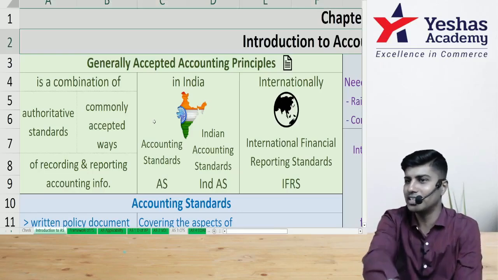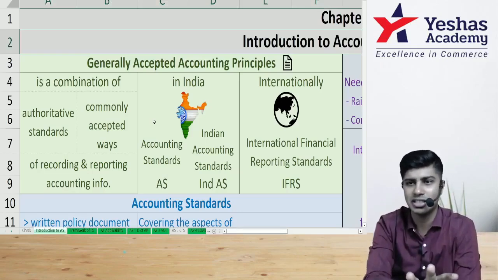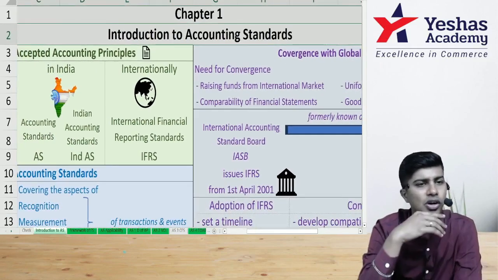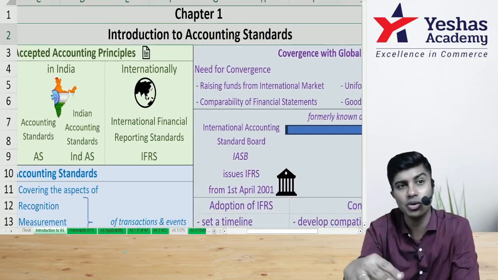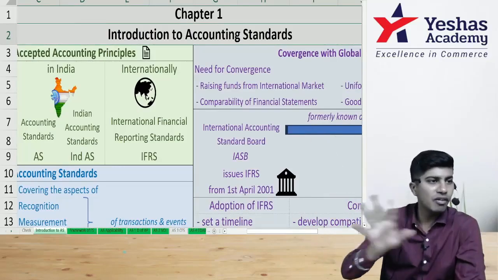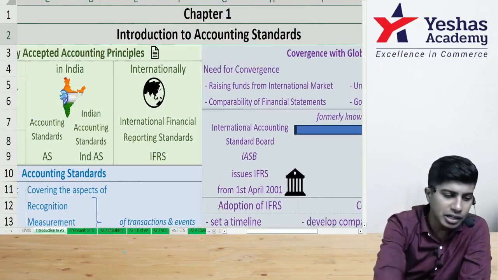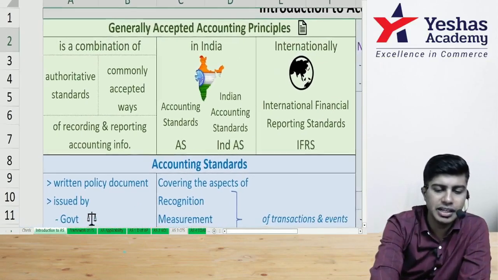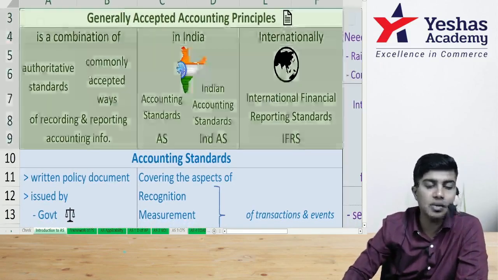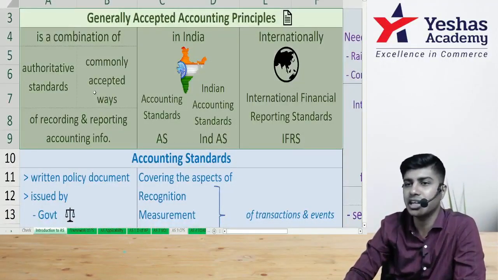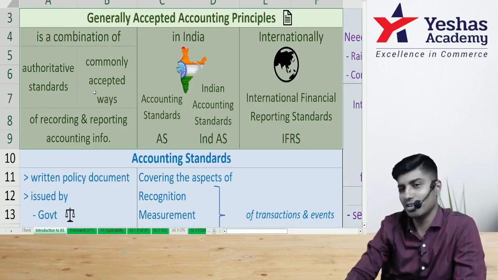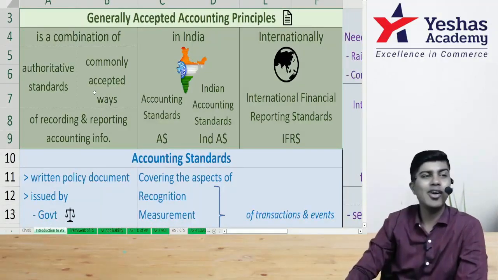From here, your examination-oriented syllabus starts. So chapter 1 of your syllabus deals with introduction to accounting standards. What I gave you till now is an overview and a bird's eye view of the applicability of accounting standards. Now, when we start with accounting standards, first we'll understand the term generally accepted accounting principles. What is the word that we're understanding? Generally accepted accounting principles, short form GAAP. Okay. What is a GAAP?